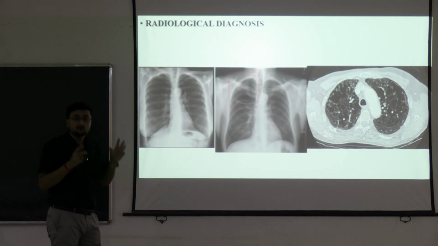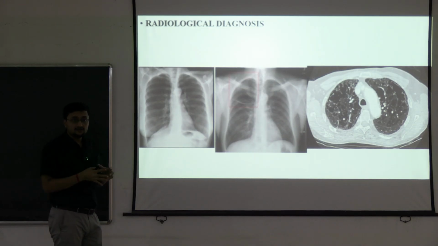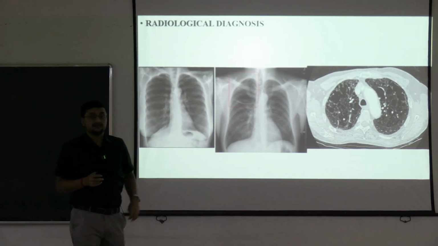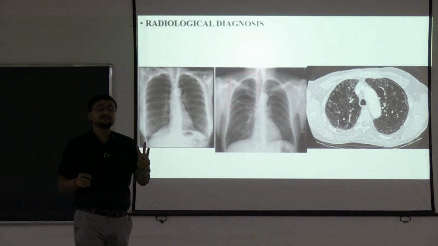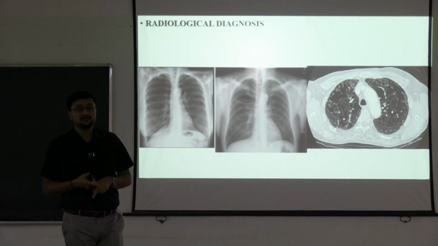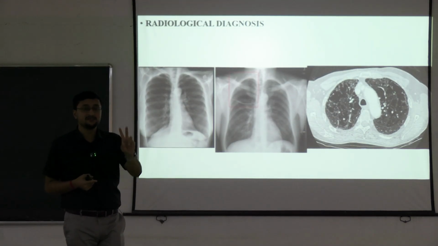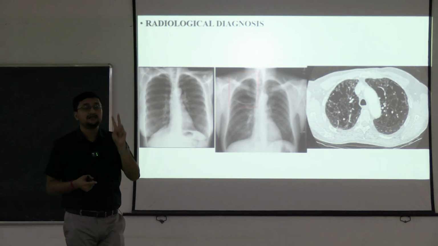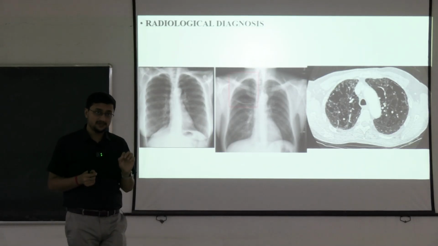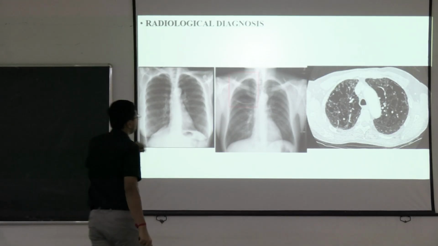This right lung is so much hyperinflated that the cardiac shadow is compromised. So this is called tubular heart shadow. These three things are very important in diagnosing the radiological finding of COPD. What are these things? First is hyperinflation, second is flat diaphragm, third is tubular heart shadow. Very, very important, right?